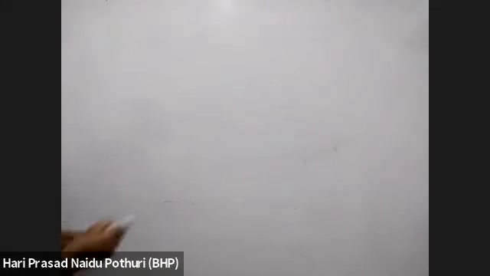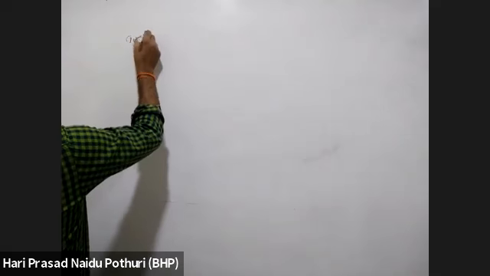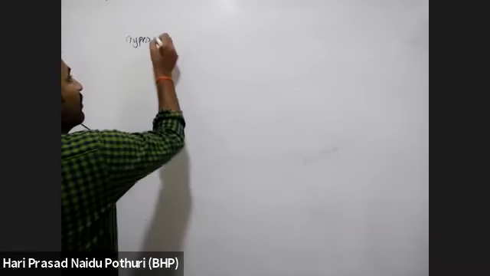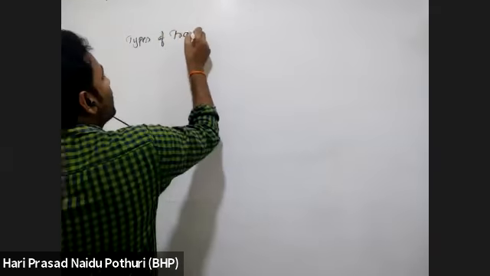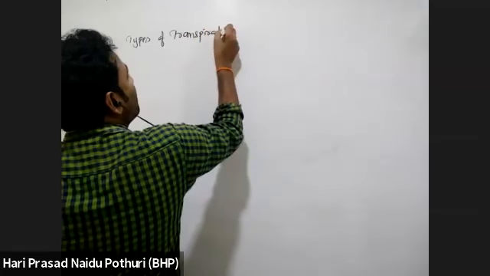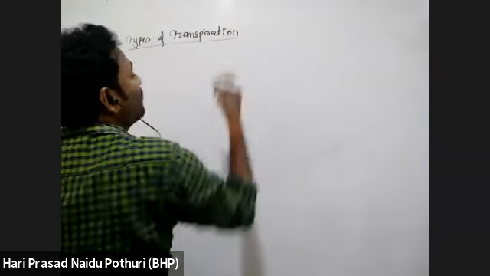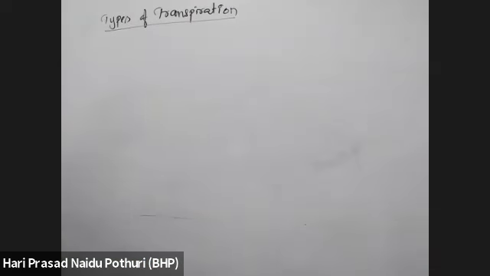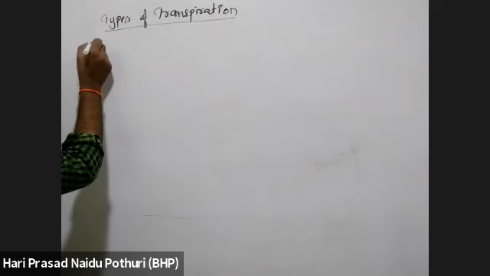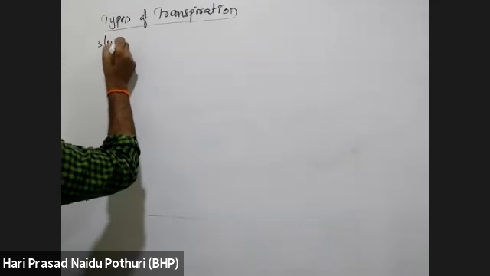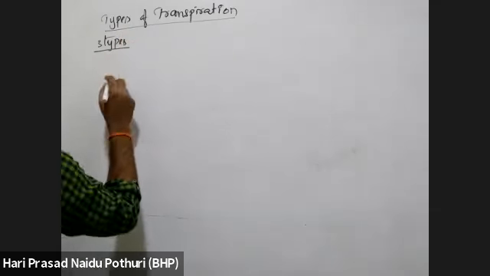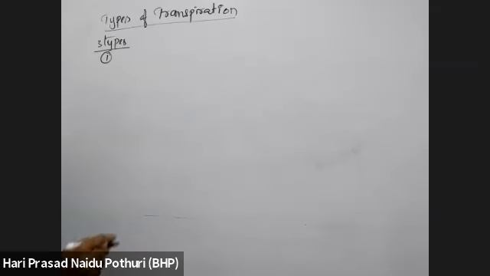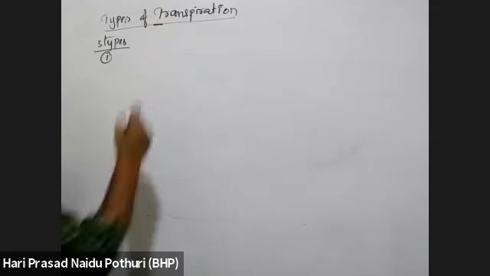Next, see types of transpiration. Transpiration is loss of water vapor usually through stomata. But not only stomata, some other parts of the plant also carry out transpiration. The major part of transpiration is carried by stomata, and transpiration is of three types.